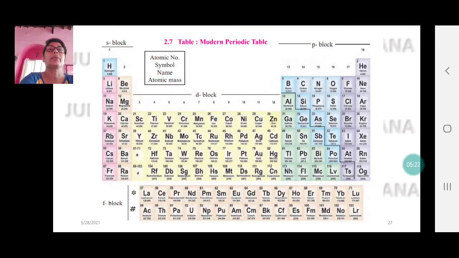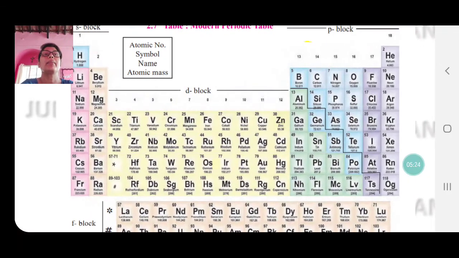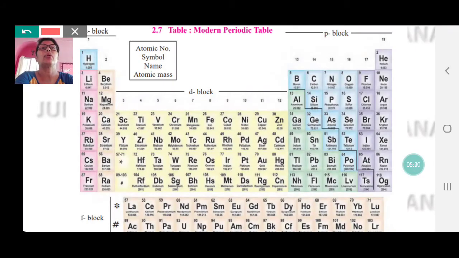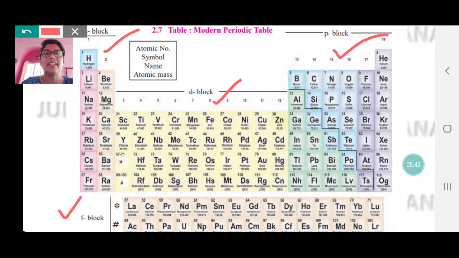Now, talking about the structure of this modern periodic table, it can be divided into blocks. Okay, 4 major blocks. You must have heard SPDF, but here it is the S block, then the P block, then the D block, and the F block. So you have S, P, D, F. When you say S, look at the left. When you say P, look at the right. When you say D, look in the center. And when you say F, look out for it at the bottom. So S, P, D, F blocks.